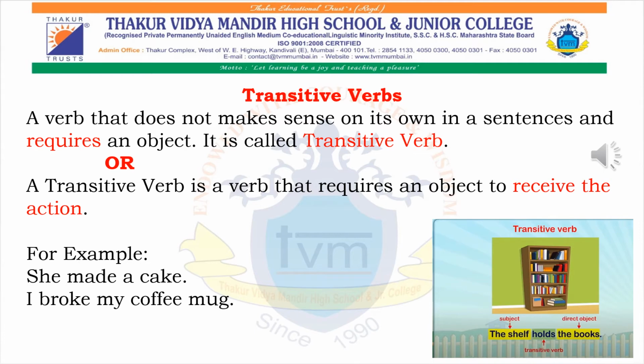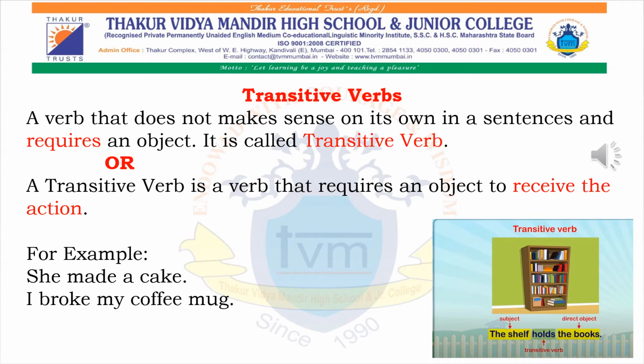The fourth one is also very similar: if the verb cannot be understood by itself, if the action has an effect on something else, it is a transitive verb. I don't want you to get confused by the fourth definition. These three definitions are much simpler to understand.